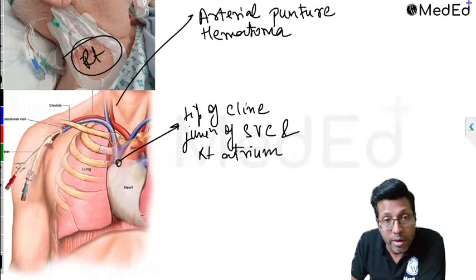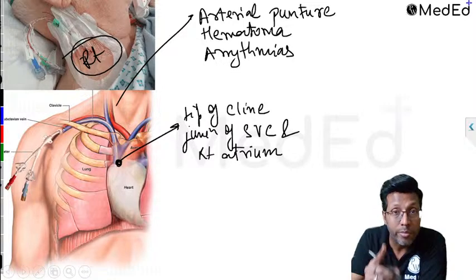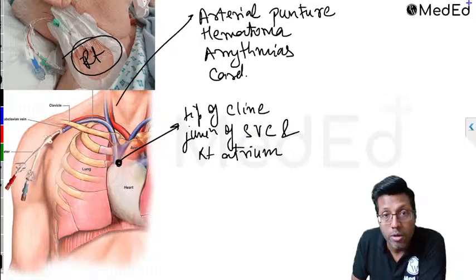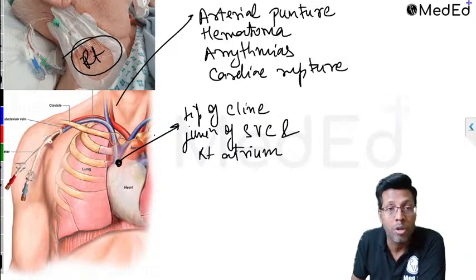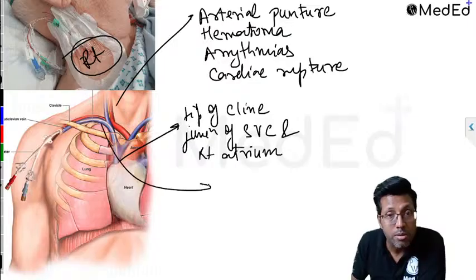Plus your tip is going to the heart. It can cause arrhythmias. In fact, arrhythmia is one of the signs to confirm that you have placed your central line correctly. Apart from arrhythmias, it can also cause a cardiac rupture. These are your heart complications that can happen to the blood vessel and the heart. While puncturing the site, you are close to the apex of the lung. Straight away, you can cause pneumothorax.